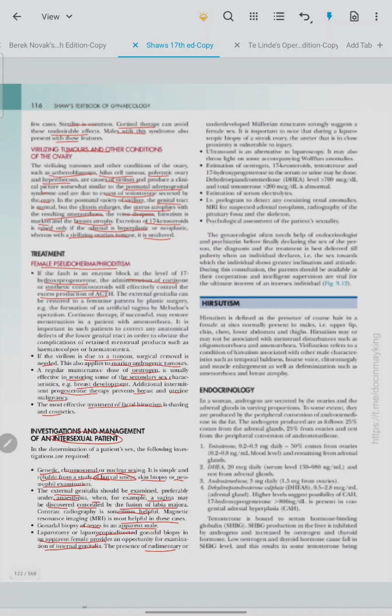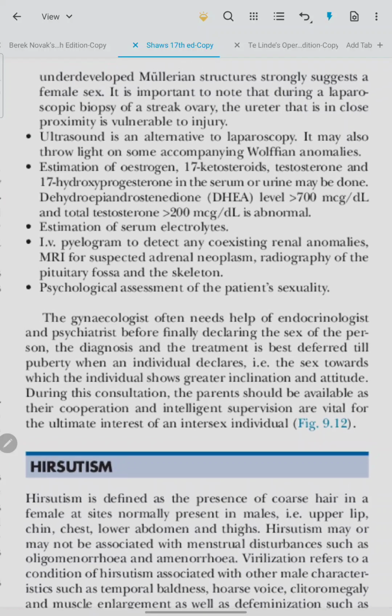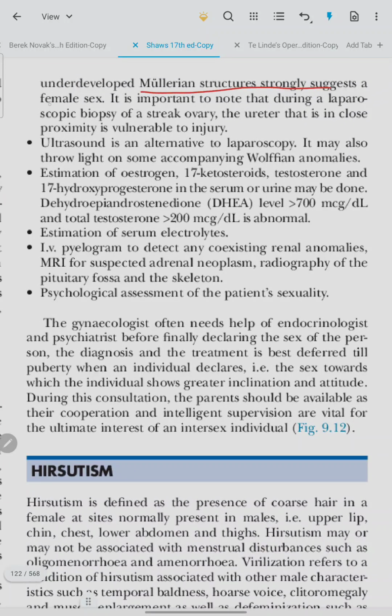The presence of rudimentary or underdeveloped Mullerian structures strongly suggests female sex. It is important to note that during laparoscopic biopsy of streak gonad, the ureter, which is in close proximity, is also vulnerable to injury. Ultrasound is an alternative to laparoscopy. It may also throw light on some accompanying Wolffian anomalies. Estimation of estrogen, 17-ketosteroid, testosterone, 17-hydroxyprogesterone in the serum and urine may be done.